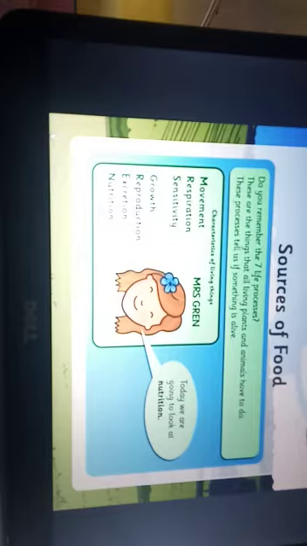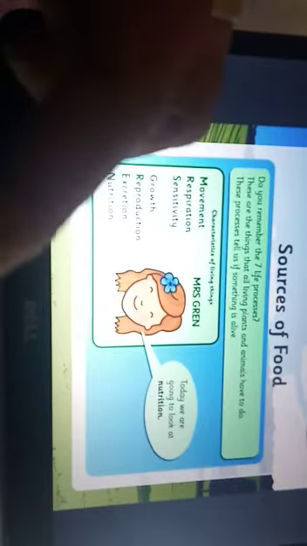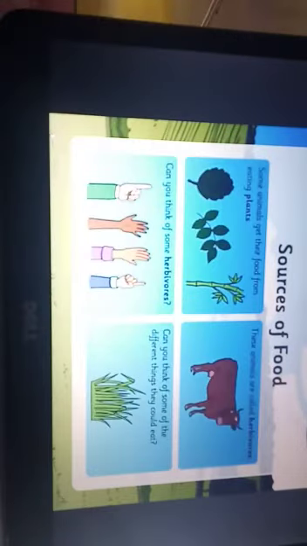No doubt the plants do not move from one place to another, but still they show certain movements. Maybe the movement of water from roots to the upper parts, or movement of food from the leaves to the roots and other parts as well. So today we are going to look at the nutrition part only. Just move further. Sources of food.